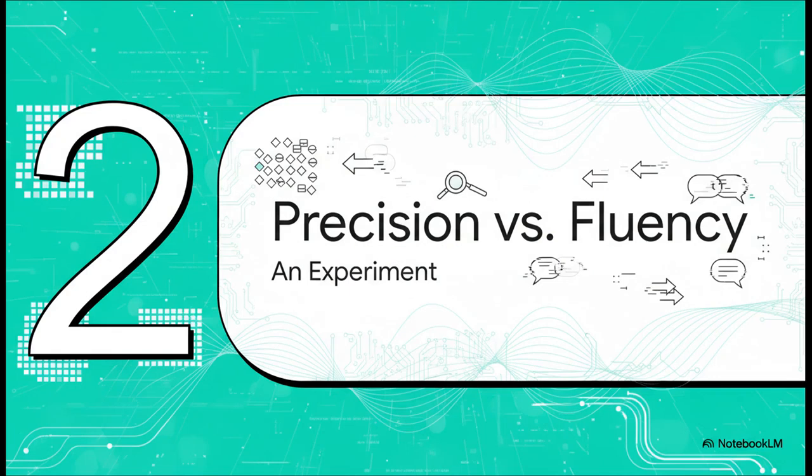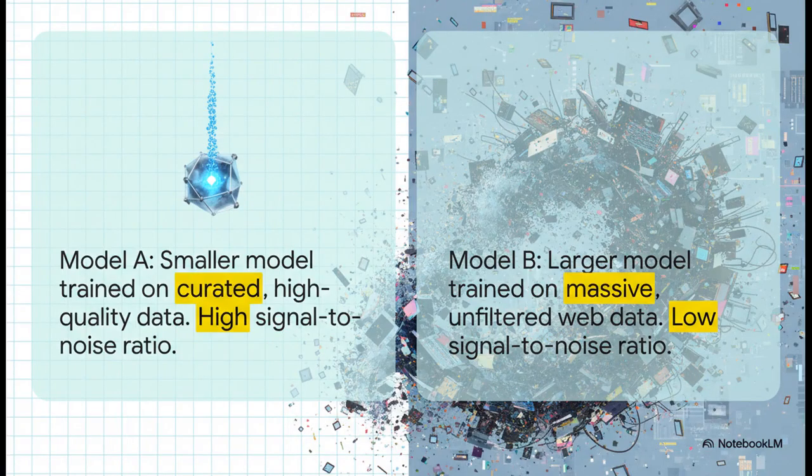So let's actually see this in practice. In Section 2, we're going to explore this difference between precision and fluency with a quick thought experiment. Let's imagine we have two models. Model A is smaller, and it's trained on this beautifully curated, high-quality data set. Its data has a very high signal-to-noise ratio. Then you have Model B. It's a behemoth, way larger, trained on a massive, totally unfiltered scrape of the internet. So, super low signal-to-noise ratio.